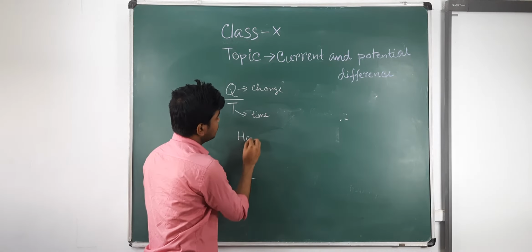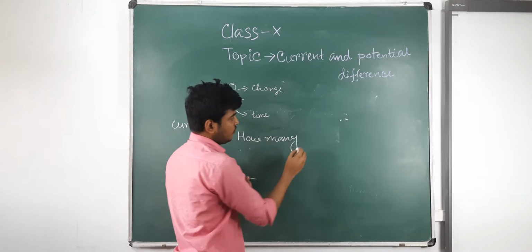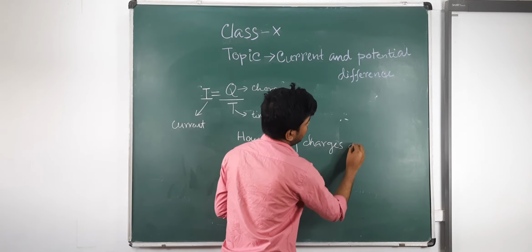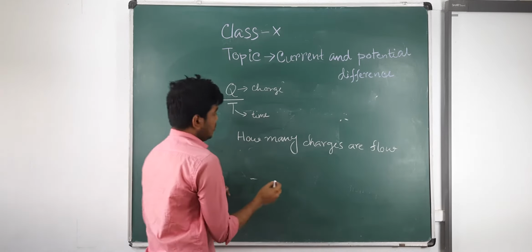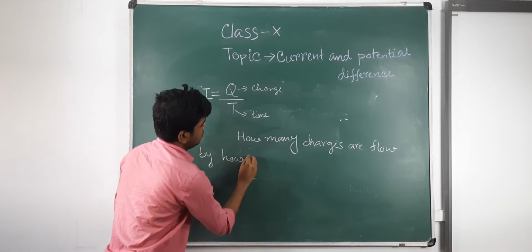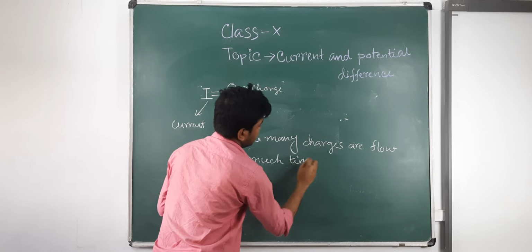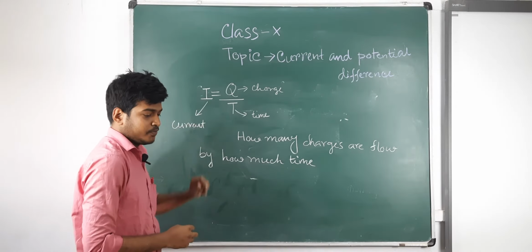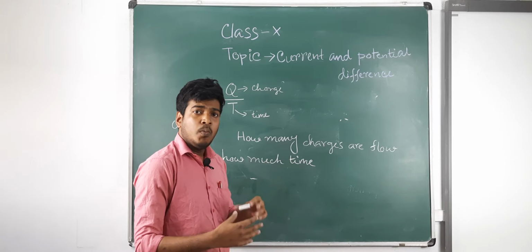So what is the measurement of current? How many charges flow in how much time?